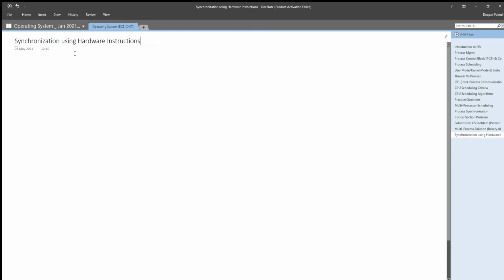Till now we just understood how algorithmically we can give solutions to the critical section problem. From today we will learn about how we can use hardware instructions provided by the operating system to give a solution for the critical section problem.